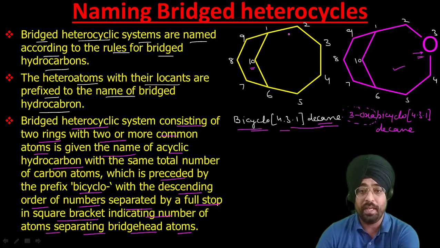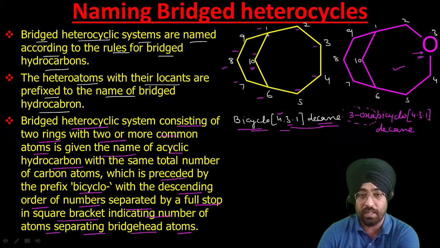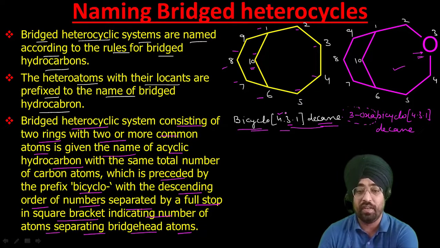You can see here 1 and 6 are the bridgehead atoms. We have to mention how many atoms separate these two bridgehead atoms in both of these rings. On the right-hand side there are 1 2 3 4 atoms, so we have written 4. Then there are 1 2 3, so 3, and this is 1 atom, which separates these. Now we have to write in decreasing order. How to number, I will discuss with you. That is how you name it.